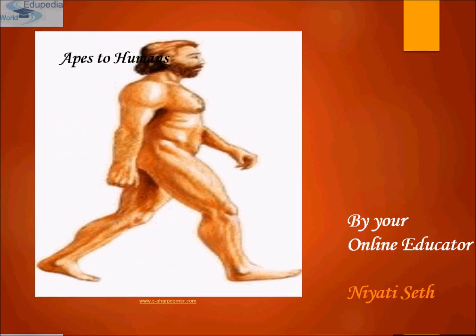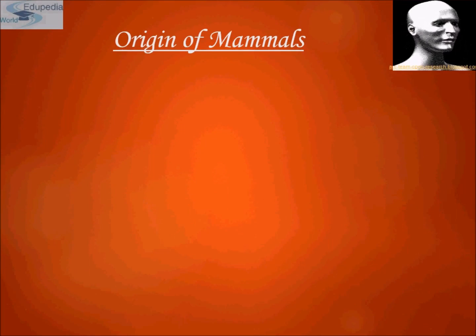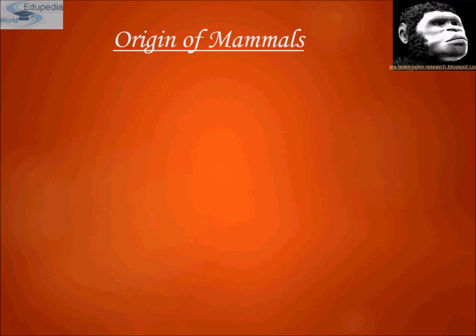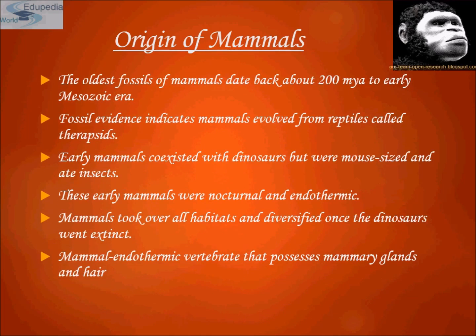Class Mammalia consists of mammals, an extremely diverse and very advanced group in the animal kingdom with certain distinguishing features. Mammals are endothermic with a high rate of metabolism, just like class Aves, but unique to mammals are hair and mammary glands.